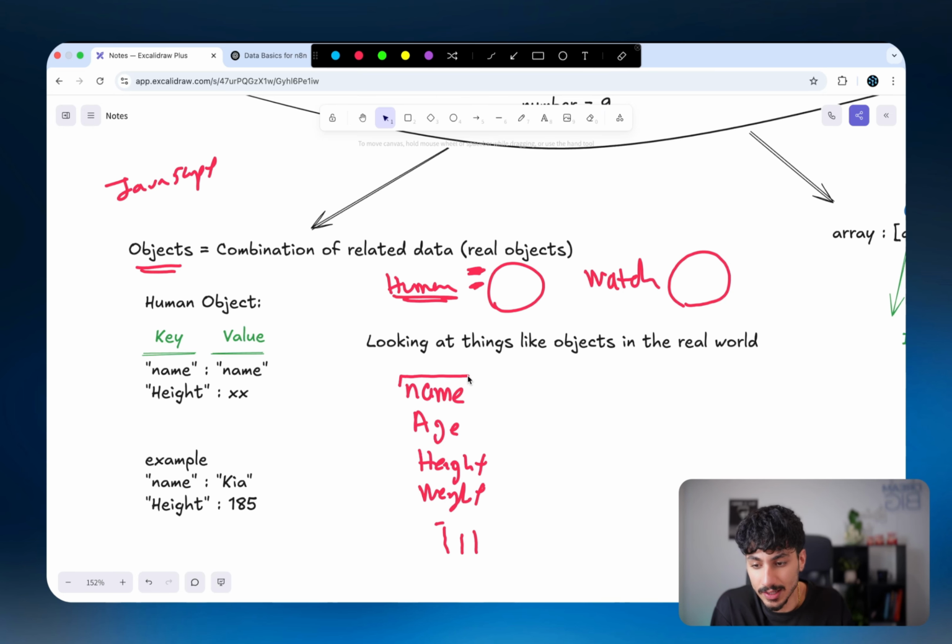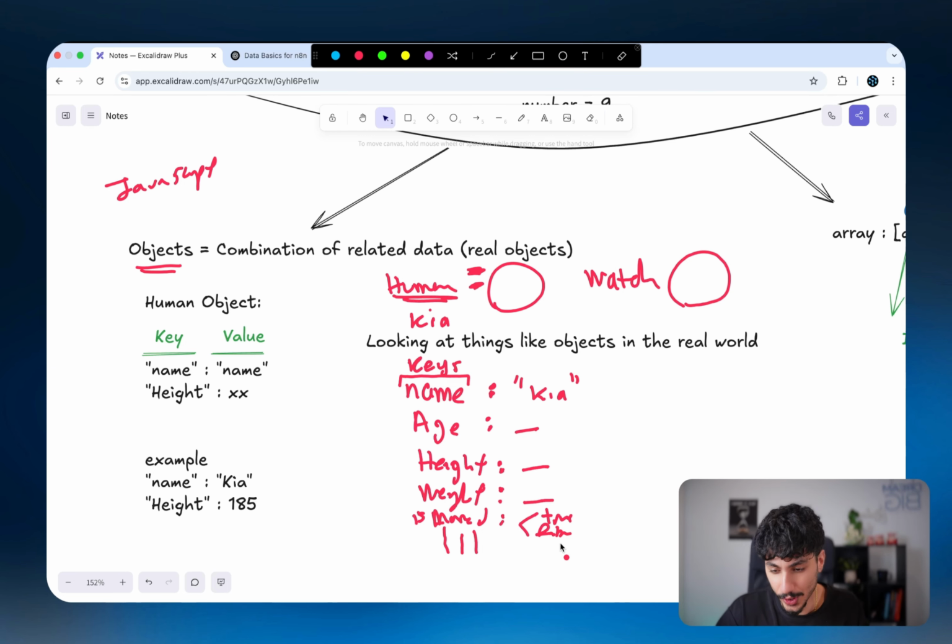And each of these, let's call them variables, are what we call keys inside an object. And each of these variables or keys would have a value associated with them. So if we're talking about me, for example, Kia, my name is a string, Kia. So name has a string value, which is Kia. Now the age would be a number. The height would be a number. The weight would be a number. If you wanted to, for example, say is married, that would be a Boolean statement. So it'd either be true or false. And I am not married, so that would be false.